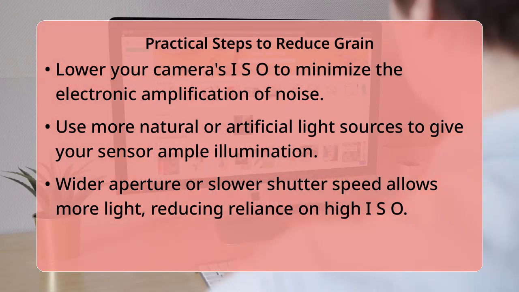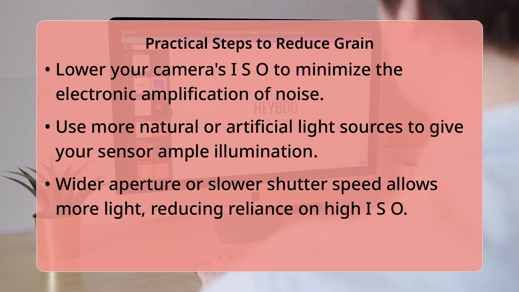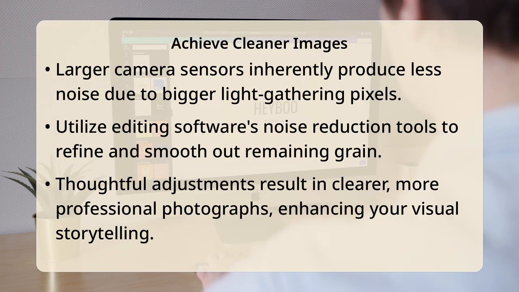Understanding the concept of signal-to-noise ratio is key here, which essentially refers to the balance between the actual image data and the unwanted noise. Cameras with larger sensors generally produce less noise because their individual pixels are bigger and can collect more light, creating a stronger signal relative to the noise. Even after you have taken the photo, specialized noise reduction tools in editing software can skillfully smooth out much of the remaining grain without losing too much detail.